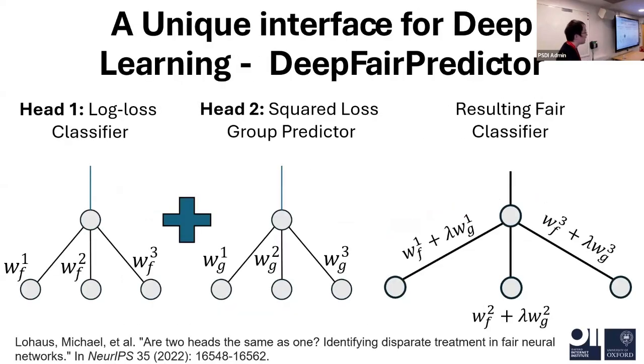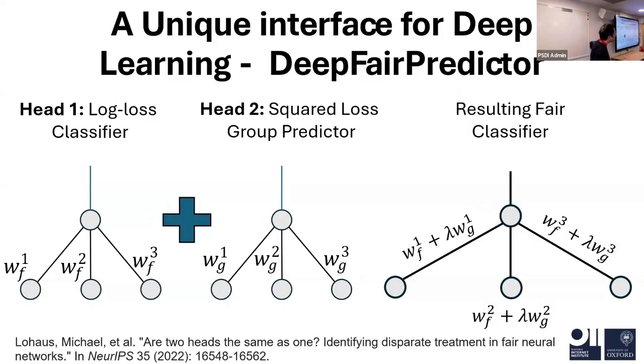Here is how we can apply the OxonFair tool on deep learning models. In deep learning models, generally we have one head predictor for the log loss for your specific task, and we have another squared loss for the group predictor. So you just predict the ethnicity information of this data point. And our toolkit can find the most suitable lambda to combine these 2 heads together.